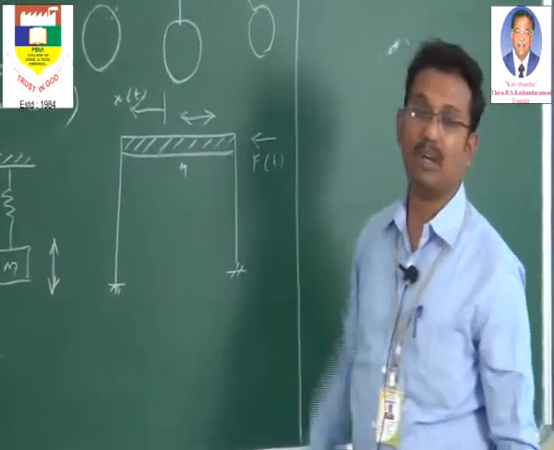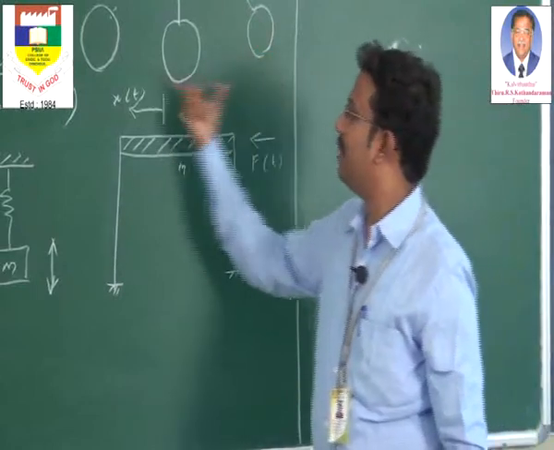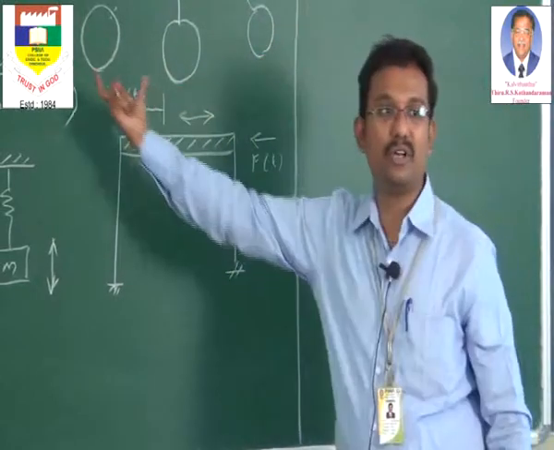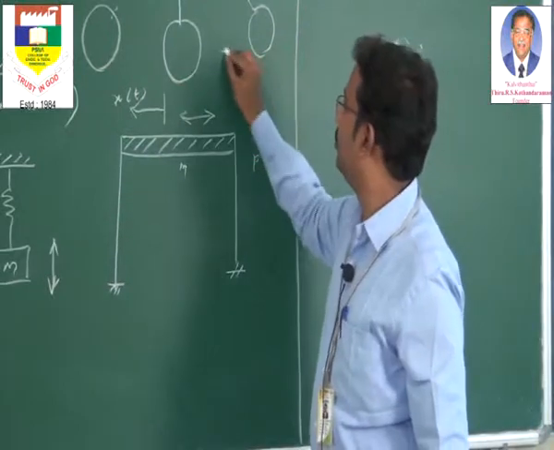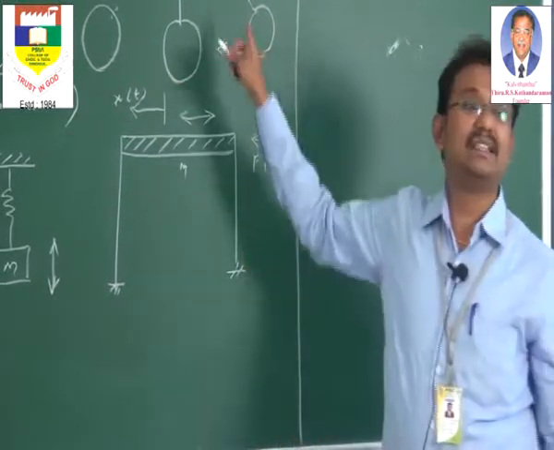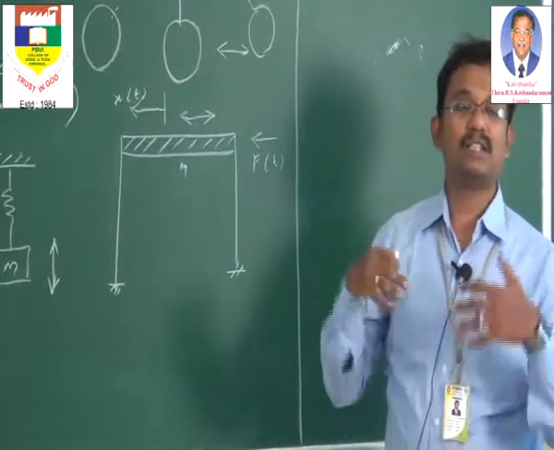Now looking at this pendulum, what is the degree of freedom? The mass is going left and right. So the degree of freedom is only 1. Here also we can say the movement is left and right. So this is a single degree of freedom system. Now what is multi?